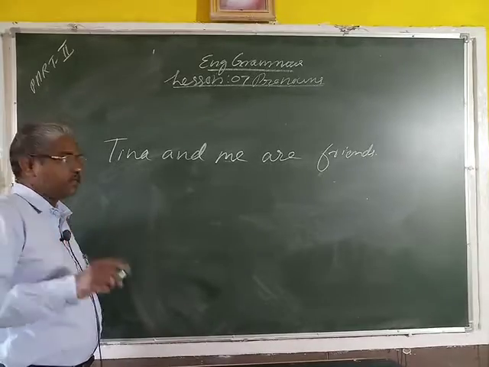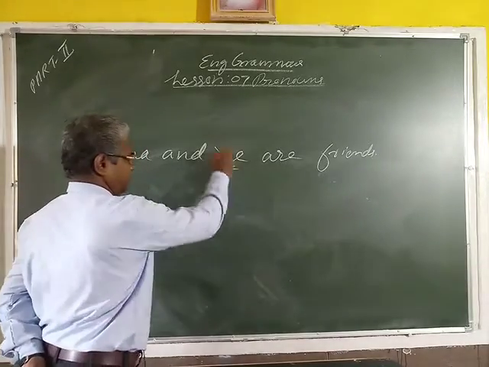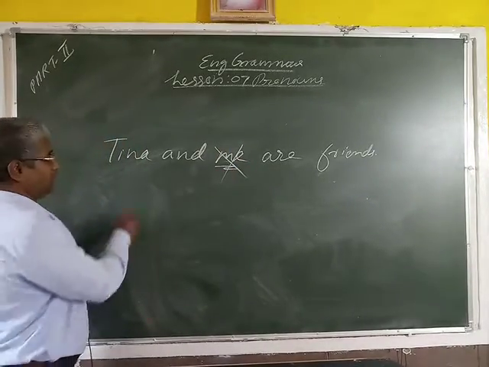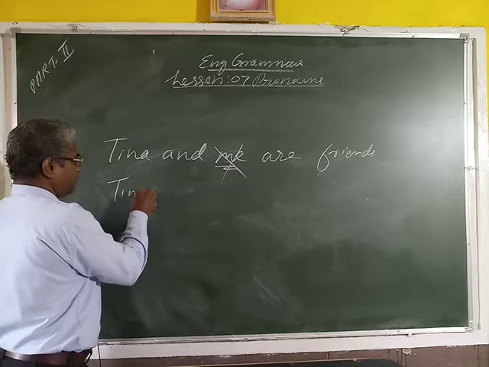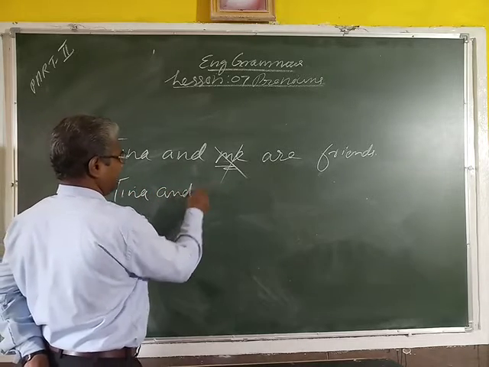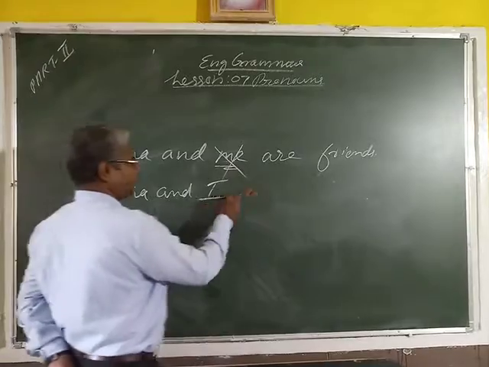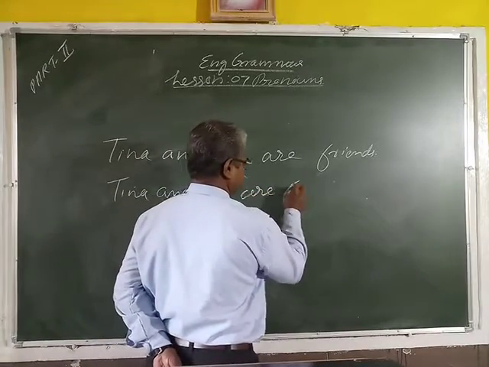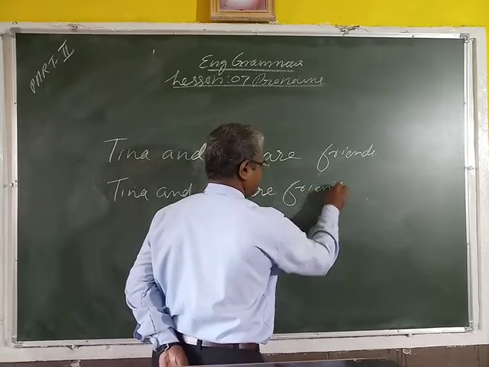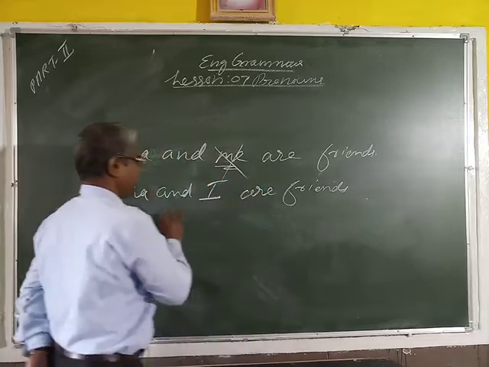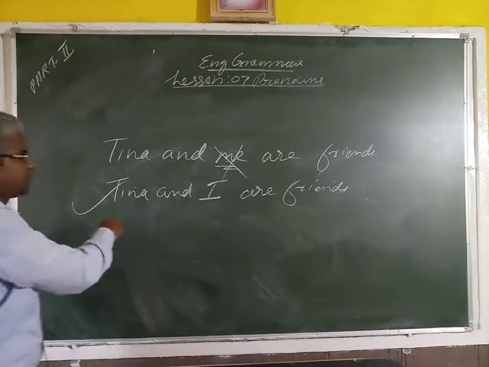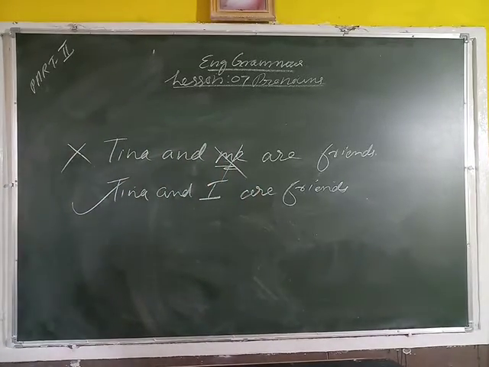But here me is wrong. Then what should we do? Tina and I are friends. This is correct and this is the wrong sentence: Tina and me are friends.